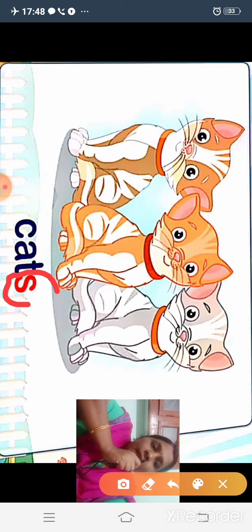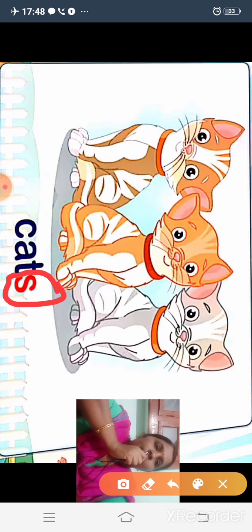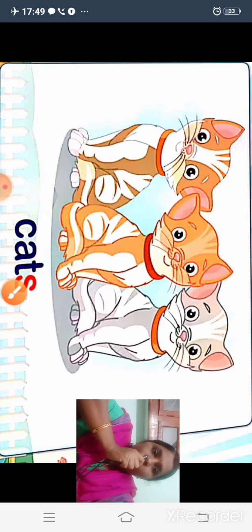Here we added one S at the end of the word cat. If we want to change a singular noun to plural, we have to add S at the end of that word, and it became a plural noun. This is how we can change a singular to plural.